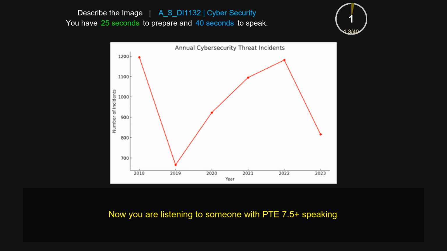The given line graph gives information about annual cybersecurity. The primary feature of the line chart is threat incidents. Firstly, it shows data about a number of incidents. Moreover, it compares the years 2018, 2019, and 2020. The highest element is 1200 and the lowest element is 700. Overall, the line graph is very informative for us.